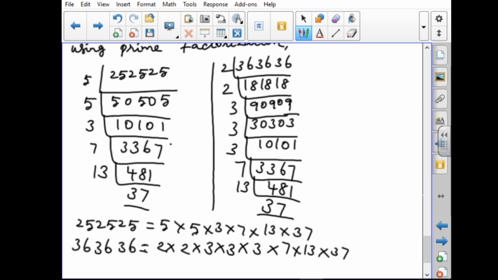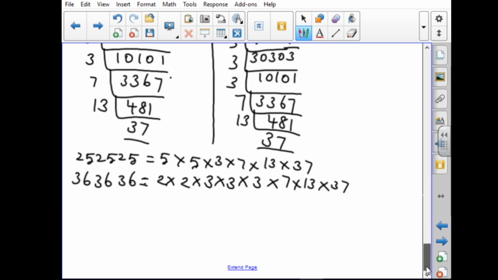Now let us also find the HCF. HCF means the same factors in the two numbers. You have to select the common factors of the two numbers. 5 is not in the second number. 2 is not in the first number, so we leave them. Next, 3 is in the first number and the second number also. 3 occurs 1 time here and 3 times here, but we have to take 1 time only. So HCF equals